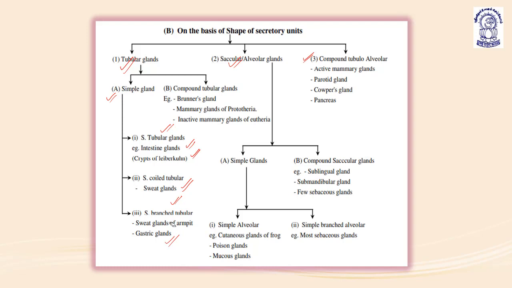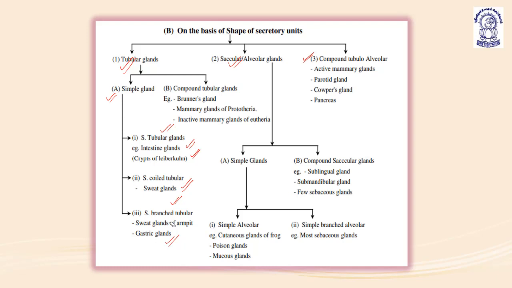So simple glands are of three types: simple tubular, present in intestinal glands, crypts of Lieberkühn; simple coiled tubular, present in the sweat glands; and simple branched tubular, sweat glands of armpit and gastric glands.